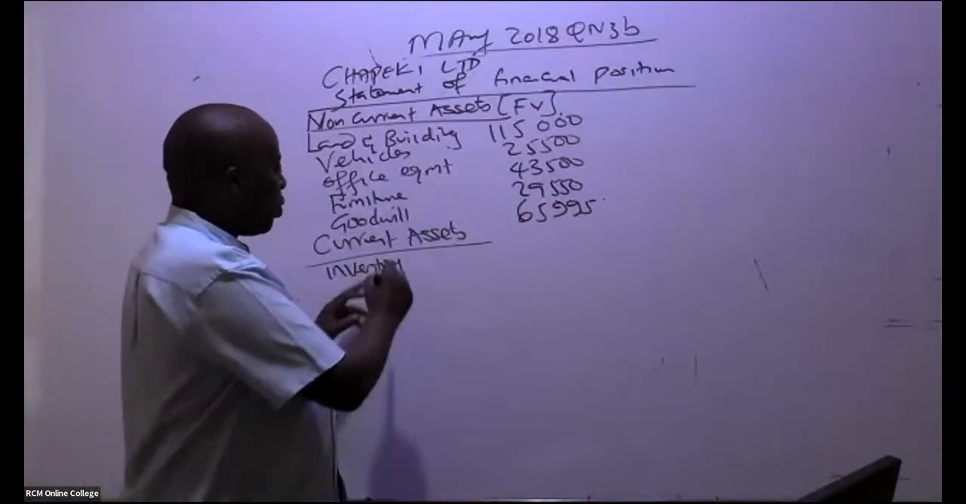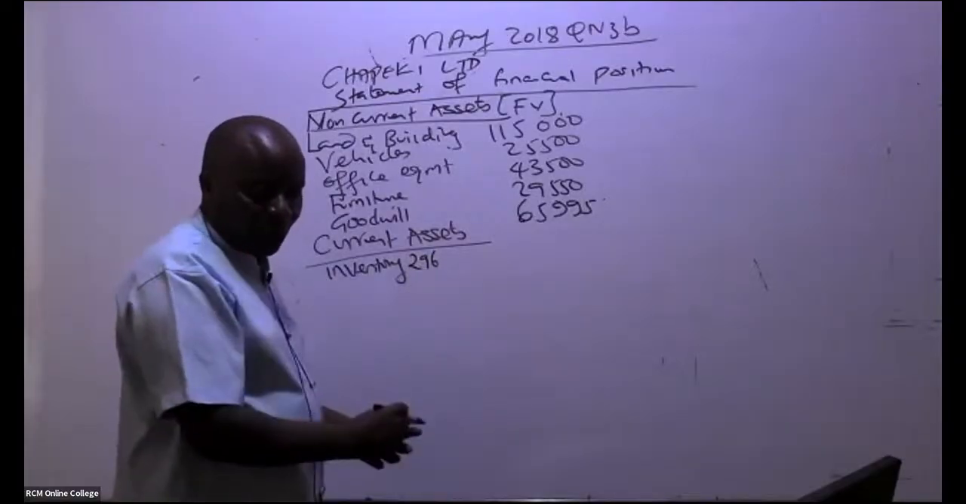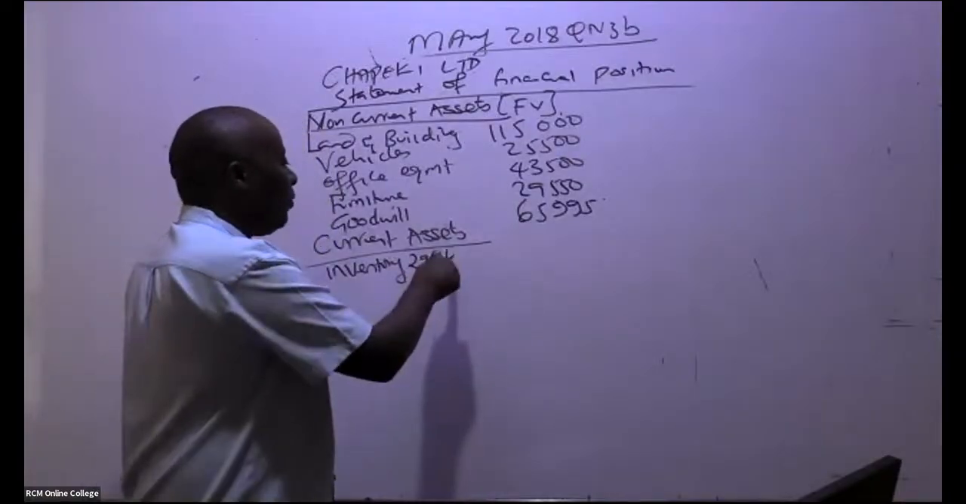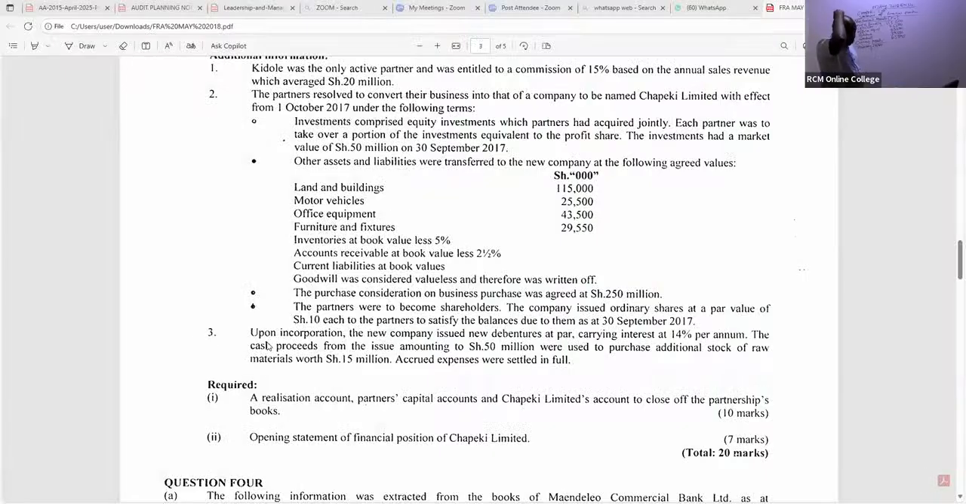Remember, inventory, we got a figure of 29,640. What was the inventory figure? 29,640. But remember, if you read the additional notes, you'll be able to see something happened. Note 3: Upon incorporation, the new company issued new debentures at par, carrying interest at 14% per annum. The cash proceeds from the issue, amounting to 50,000, were used to purchase additional stock of raw materials. Raw materials are inventory.